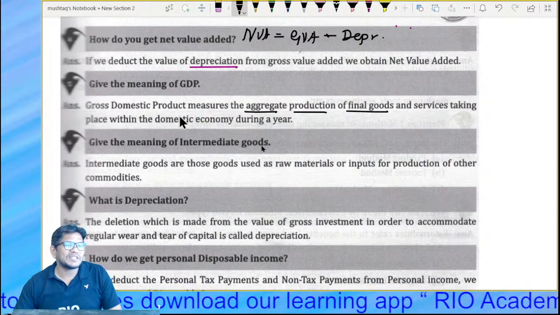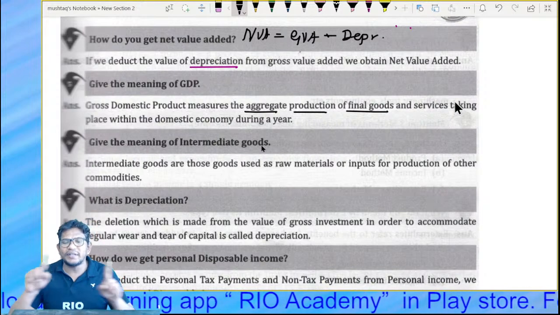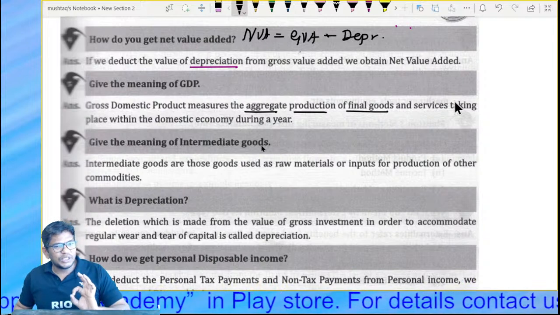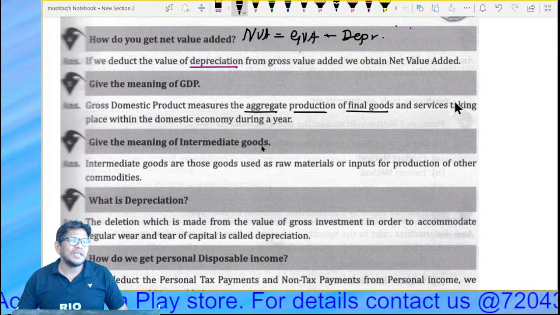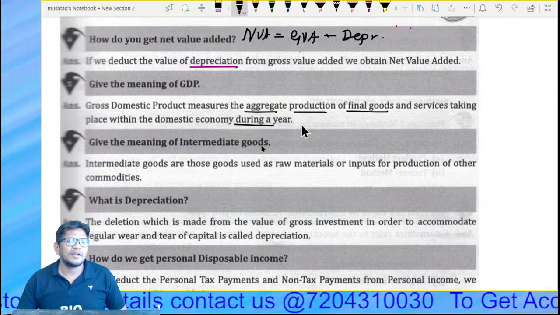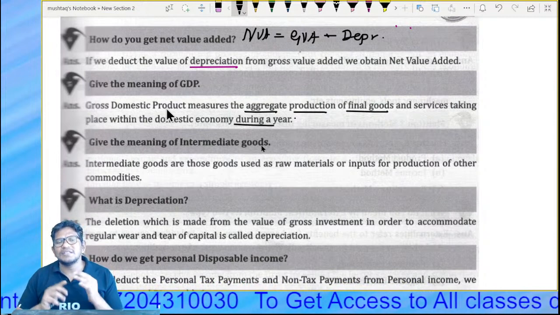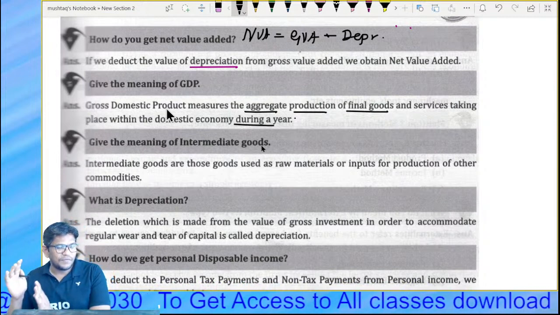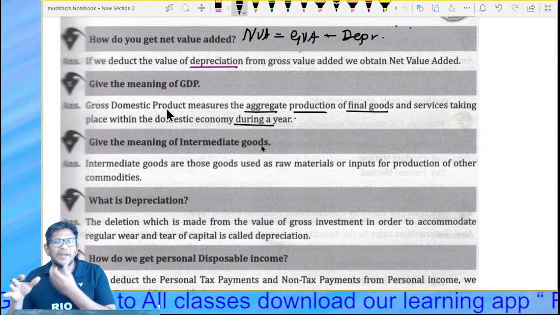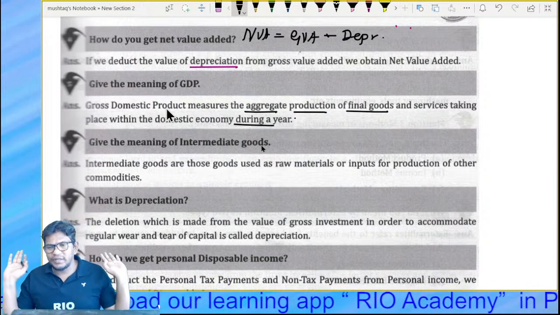So gross domestic product means total production of final goods and services taking place within a country during a year. That is more than enough.